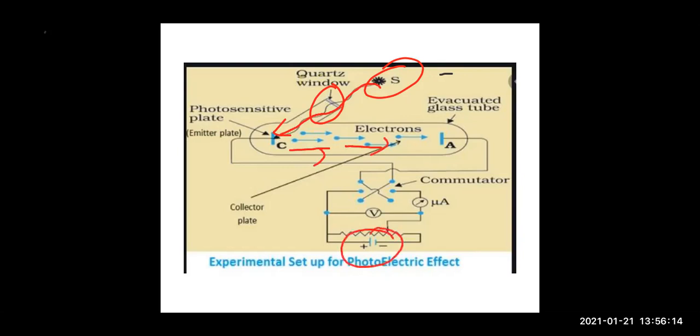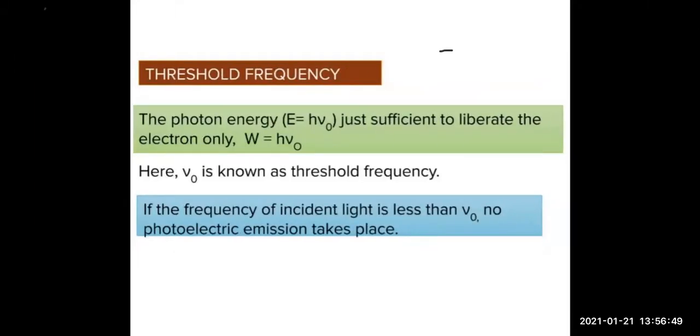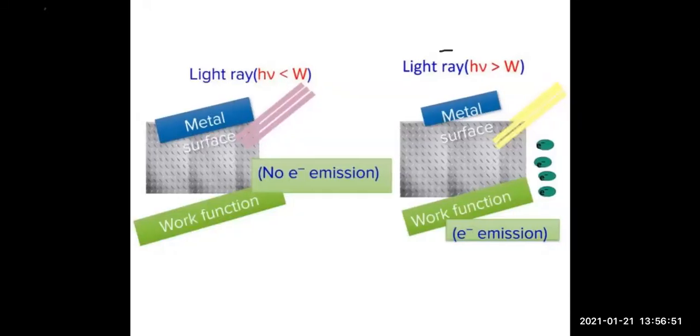And as we have provided the potential difference over here, these electrons will get accelerated towards the plate A. ये भागे भागे यहाँ पे आएंगे because plate A तो positive पे है. So these electrons, they flow in the outer circuit, resulting in the photoelectric current, which is measured by the microammeter, right? So this is your experimental setup. From this experiment, various graphs or various effects were seen.